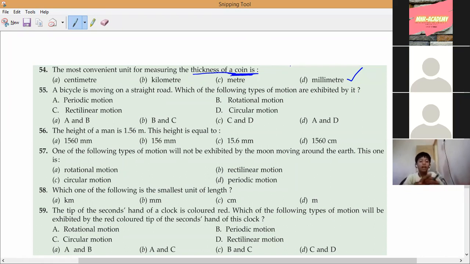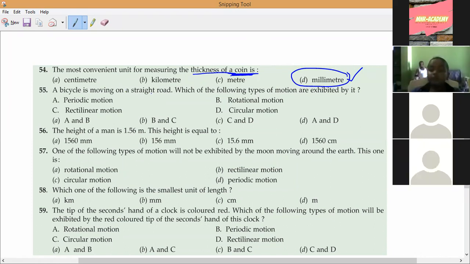Very small. We will use a smaller unit of length. Understand? Next, a bicycle is moving on a straight road. Which of the following types of motion are experienced by it? Answer C, rectilinear motion.